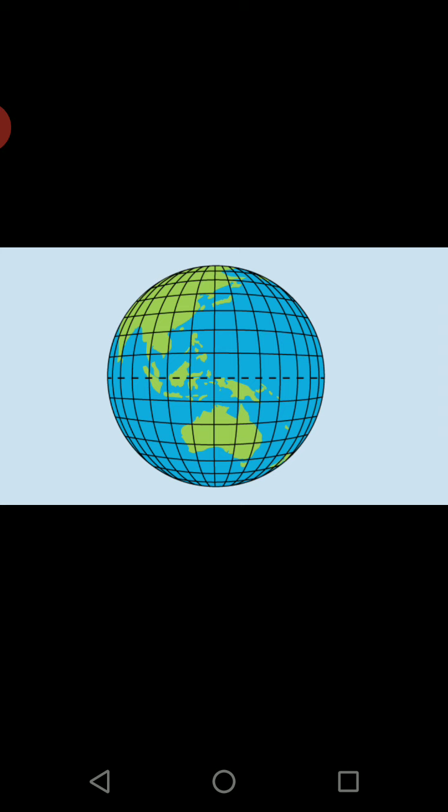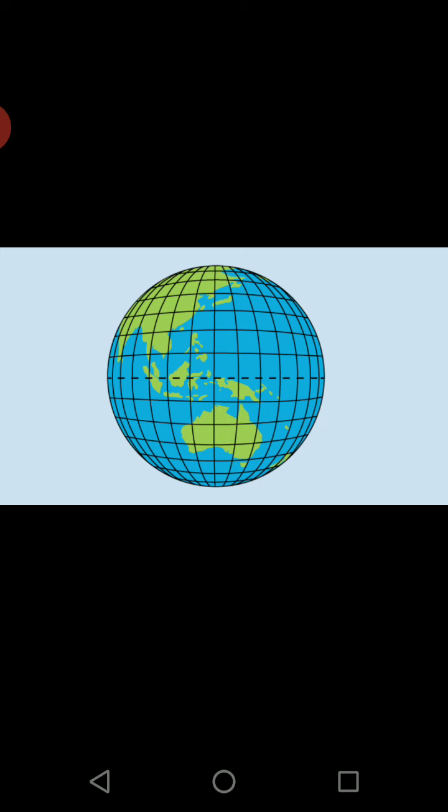So if I am standing in Greenwich on the prime meridian, the number 1 longitude will come to me after 4 minutes. And likewise, the next longitude will come to me after another 4 minutes. If I stand there for the whole day, after every 4 minutes, every longitude will pass me, and that will be one complete rotation. So it means Earth takes 4 minutes to cross one longitude. So here you have one longitude, 4 minutes.